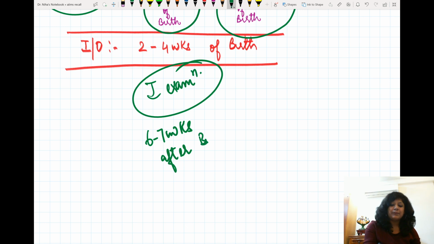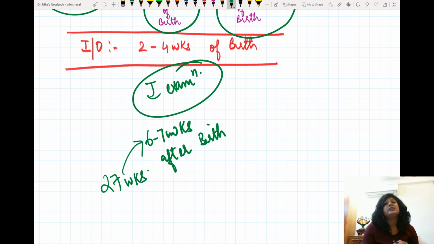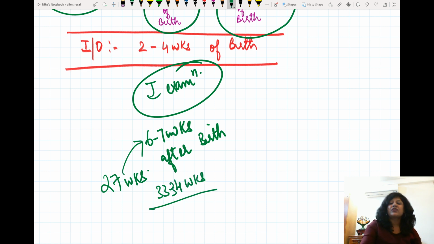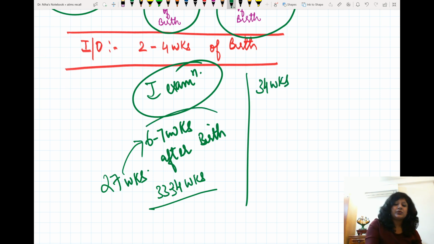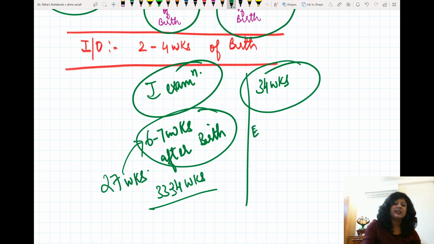For example, if a baby is born at 27 weeks, either I can go up to 6 or 7 weeks, that is 33 to 34 weeks, or we can take straight forward 34 weeks. Either 6 to 7 weeks after birth, or I can take 34 weeks, whichever is earlier, because the earlier the screening, the better.